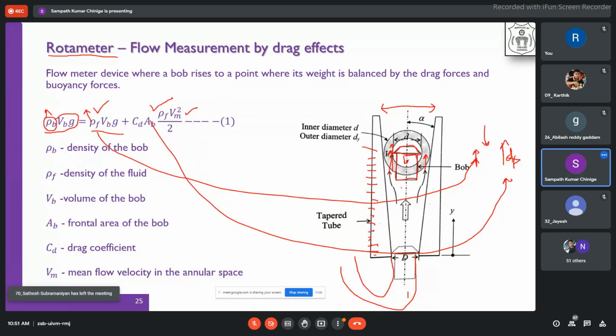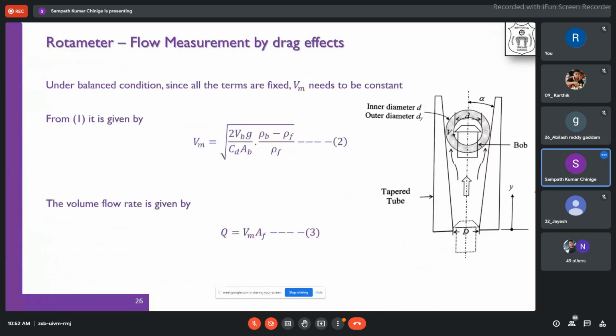This friction drag is directly proportional to the area. Your area depends on the annular surface area, and only when it varies will this value vary. Therefore, depending on the position of this bob, we graduate that on the scale of the rotameter. Under balanced conditions, all the terms are fixed.